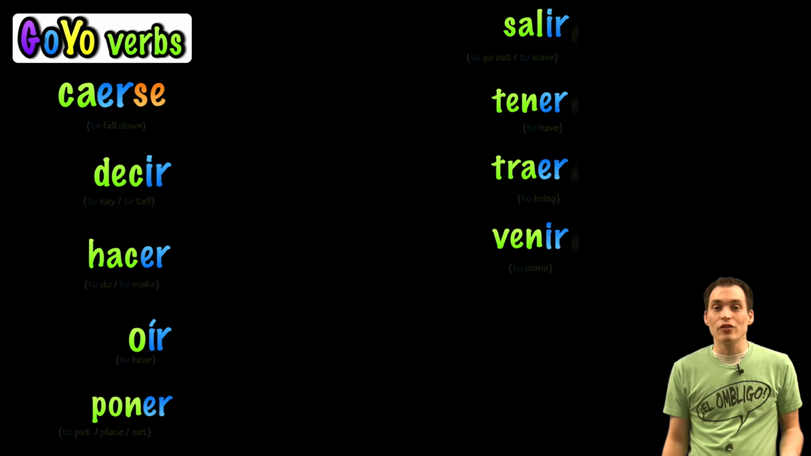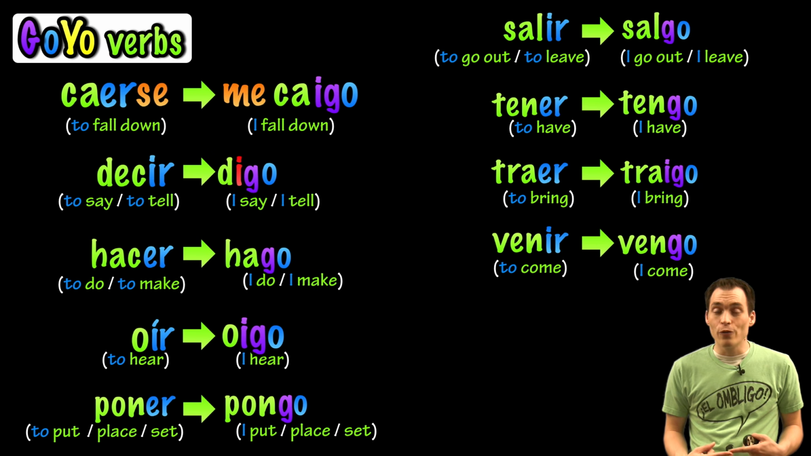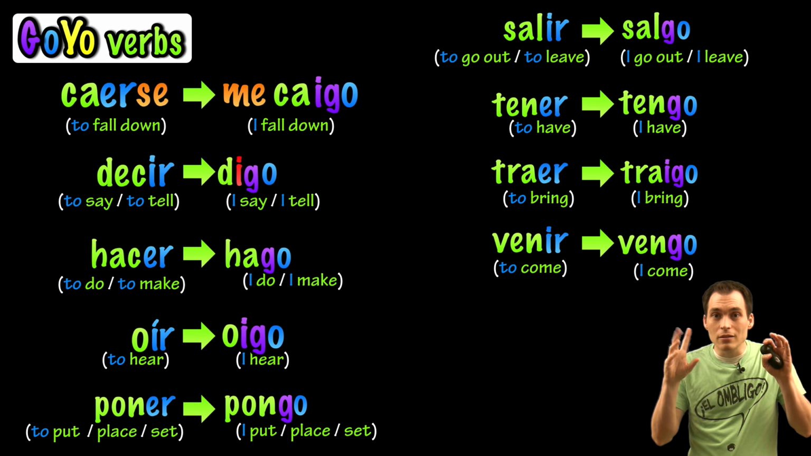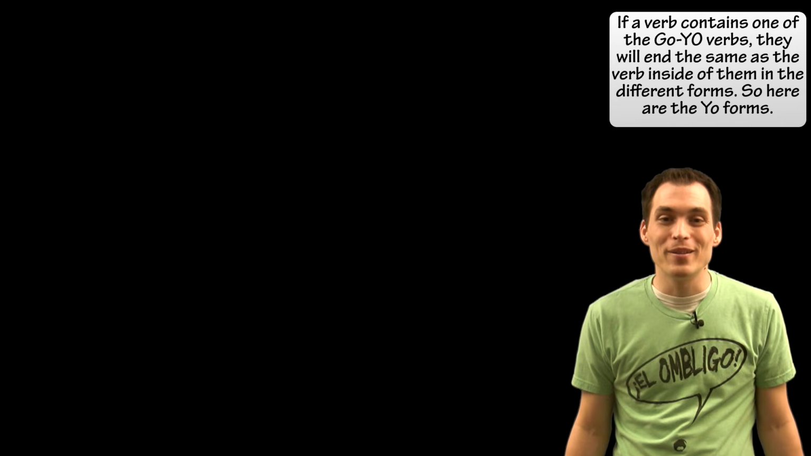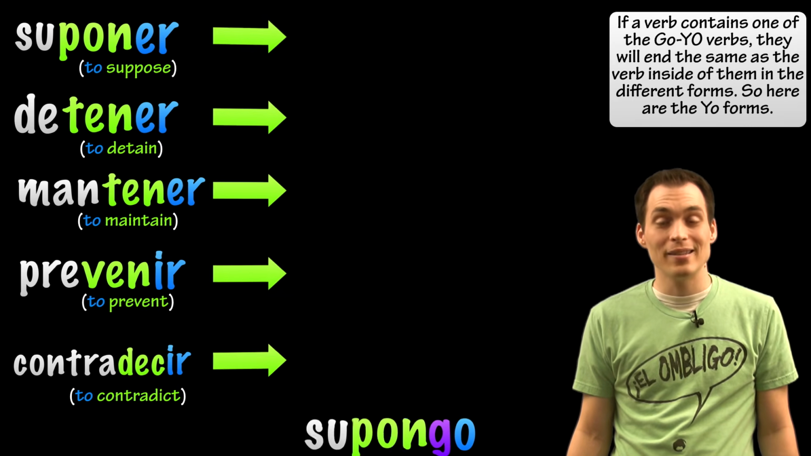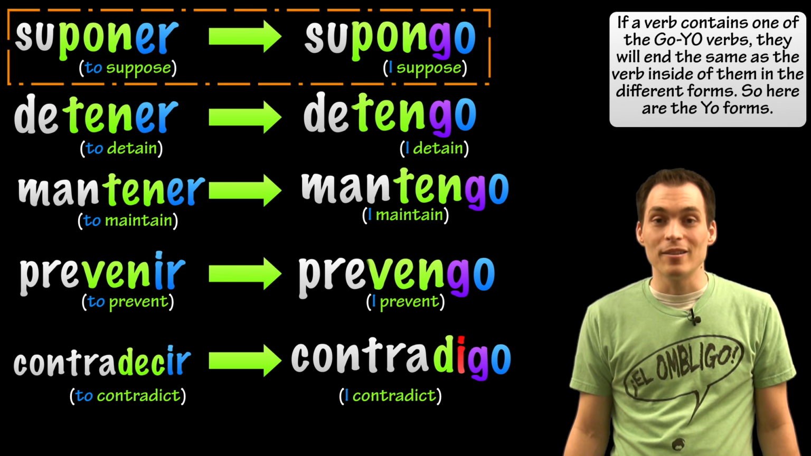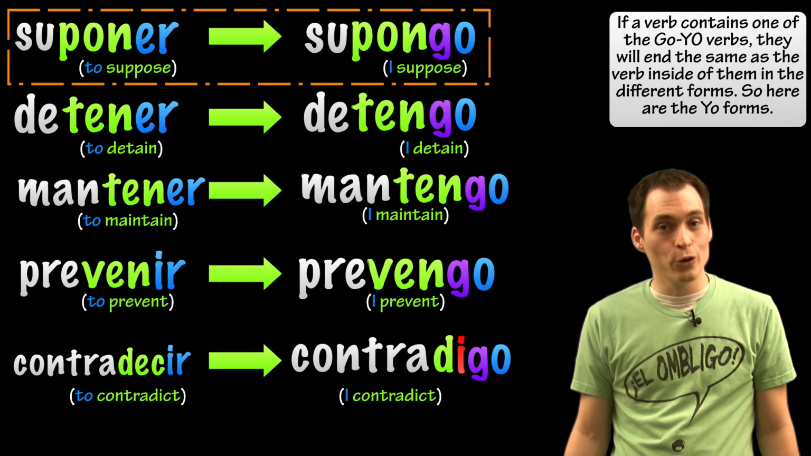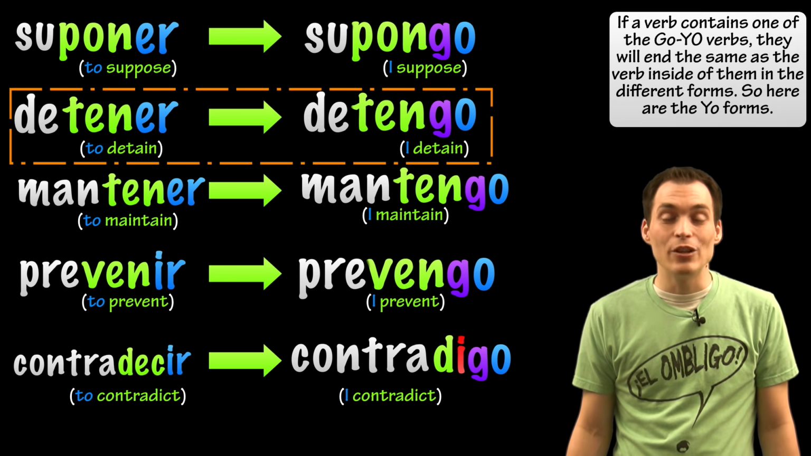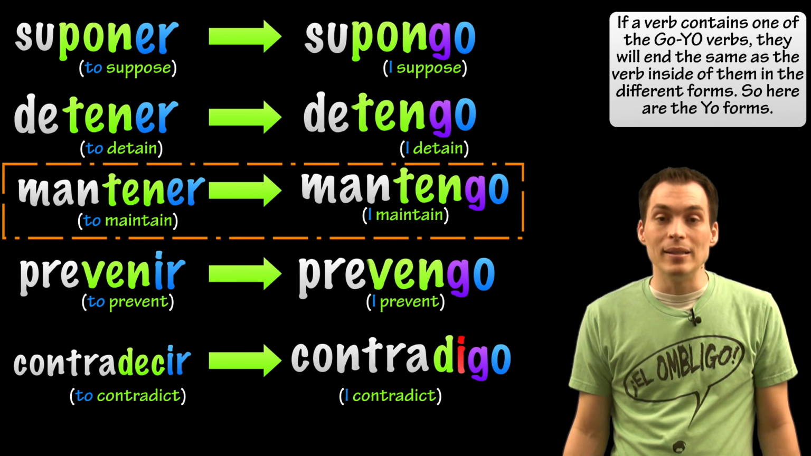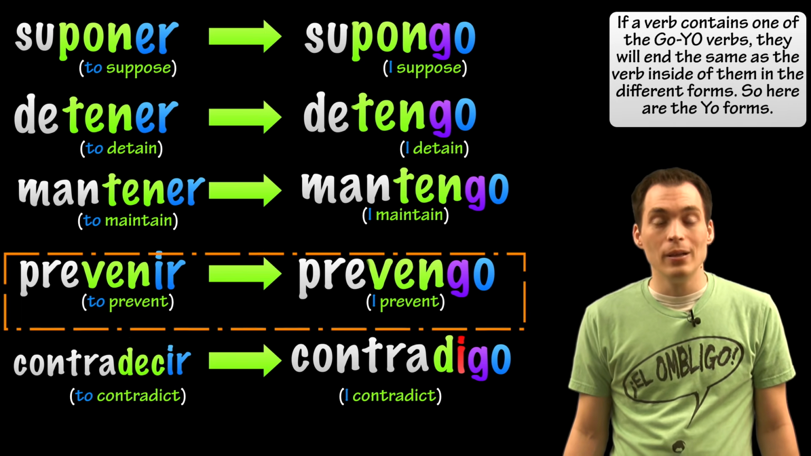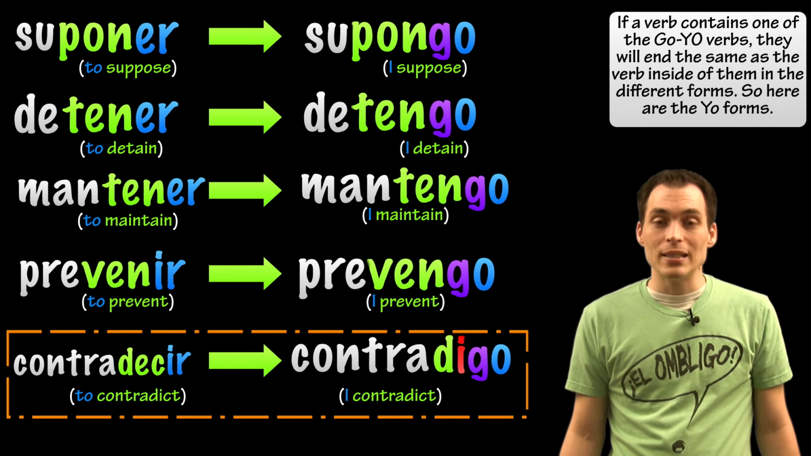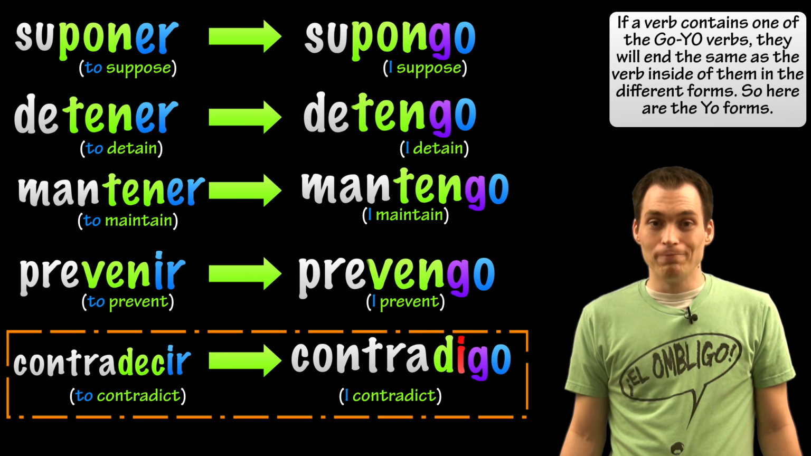So again, all these actions have something in common. In the yo form, they have a G mysteriously appear. Also, if you find verbs that have these verbs inside of them, they should change the exact same way. Suponer is to suppose, and the yo form would be supongo. Detener is to detain, the yo form would be detengo. Mantener would be to maintain, the yo form would be mantengo. Prevenir is to prevent, the yo form would be prevengo. And contradecir is to contradict, the yo form would be contradigo.